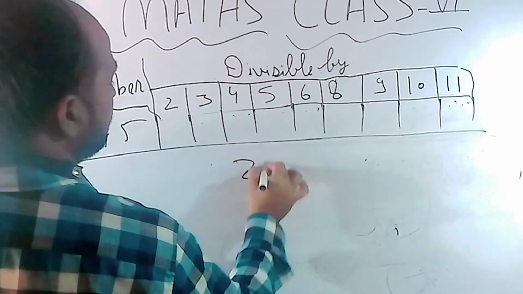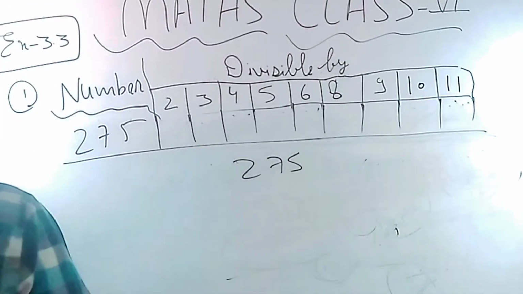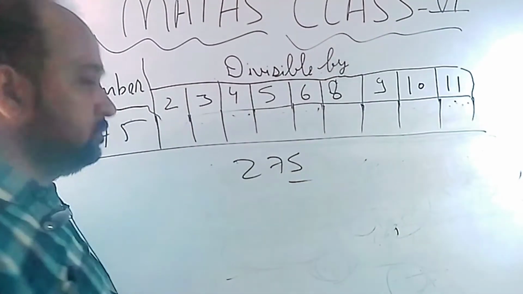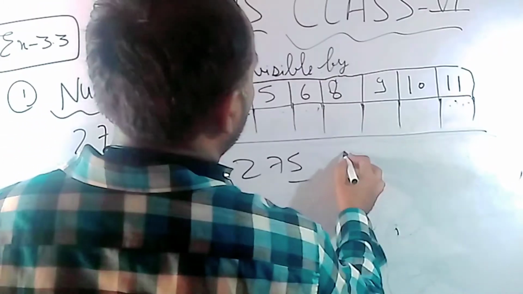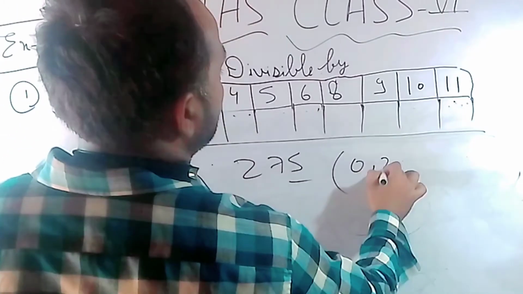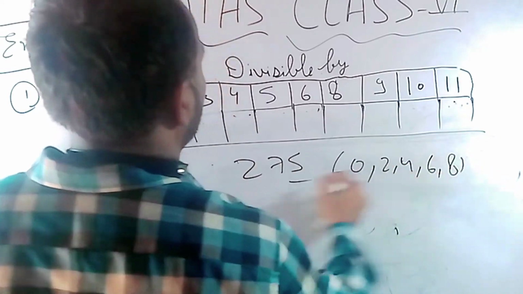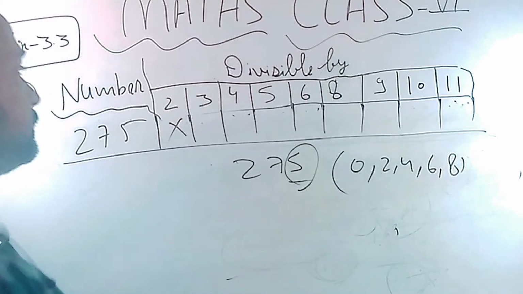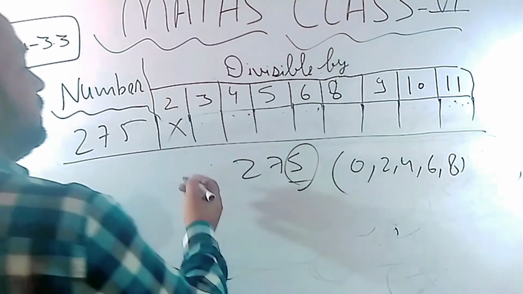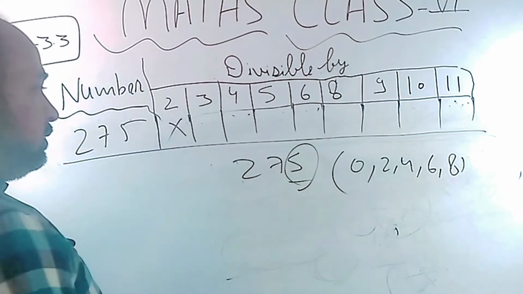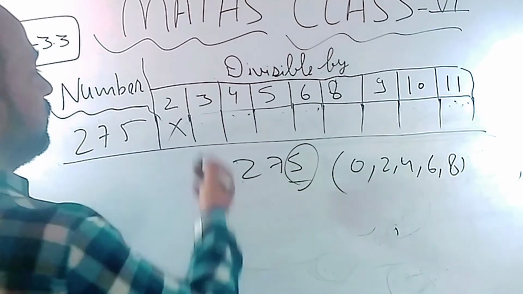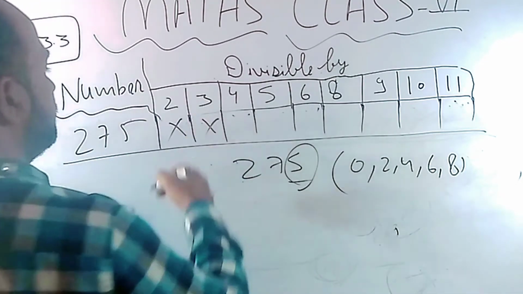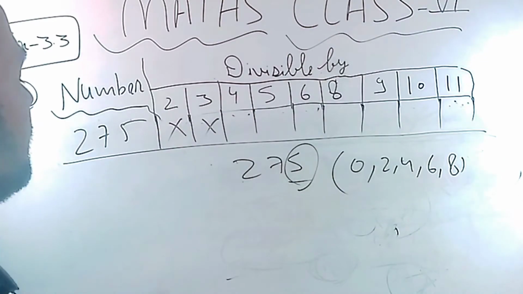Okay, 275 by 2. In the case of 2, the last digit must come from this group: 0, 2, 4, 6, 8. Not coming, so it will not be divisible by 2. Now in the case of 3, add all the digits: 2 plus 7 plus 5, 9 plus 5, 14. 14 will not come in the table of 3, or will not be divisible by 3. So not possible.